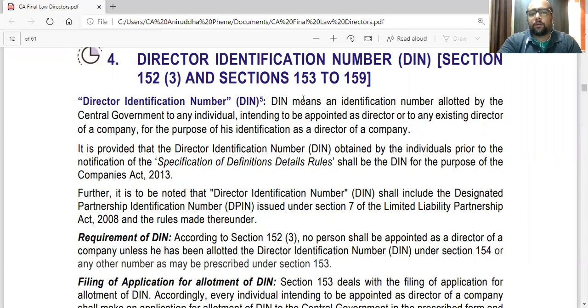Now, director identification number, DIN. DIN means an identification number allotted by the central government to any individual intending to be appointed as a director or to any existing director of a company for the purpose of his identification as the director of the company.